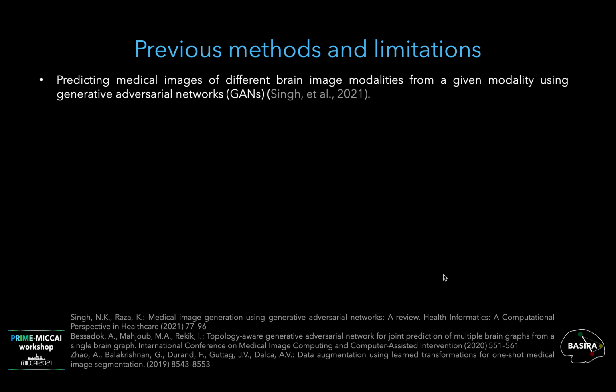There are many studies on multimodal brain image and graph synthesis. One of them proposed a generative adversarial network, namely GAN-based method, to predict medical images of different brain image modalities from a given modality. But this work doesn't make use of non-Euclidean structured data such as brain graphs.